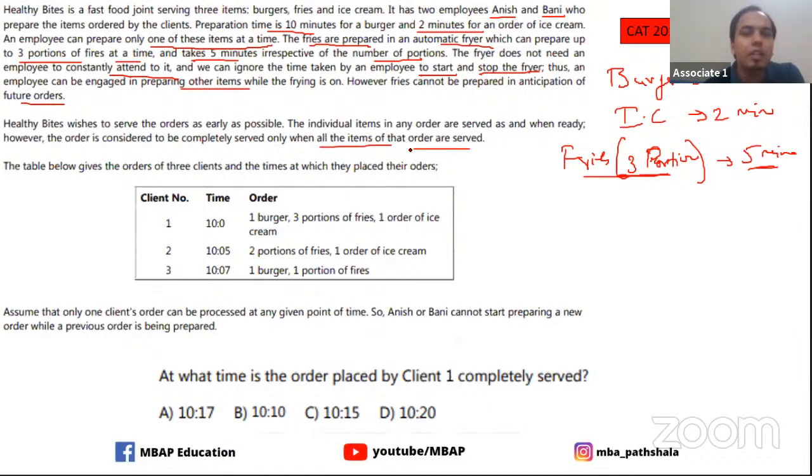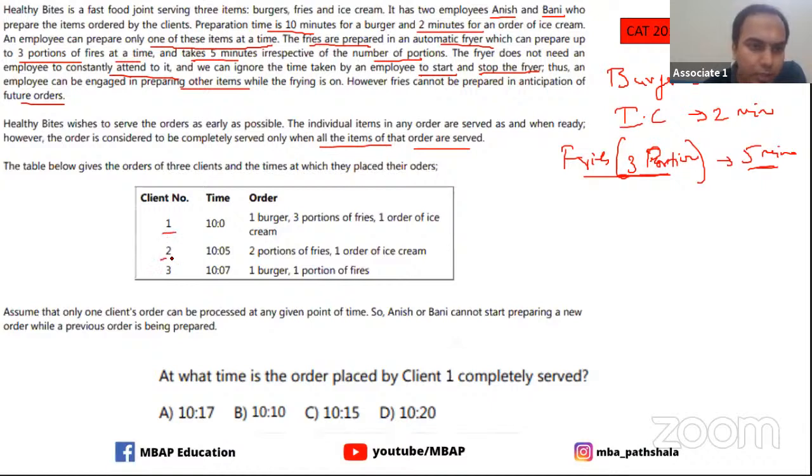That means if someone has ordered a burger, ice cream and fries, only when all three items are done can we say that we have served the customer. Otherwise, we cannot say we have served that particular client or customer. All right, so this is all the information that you have. Now they have given you these details.